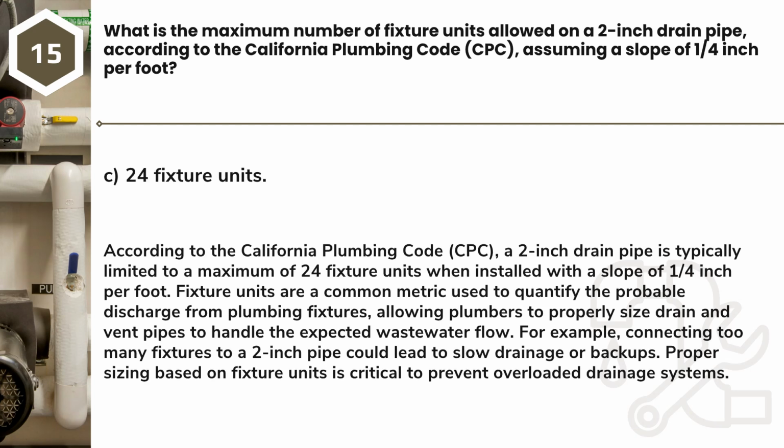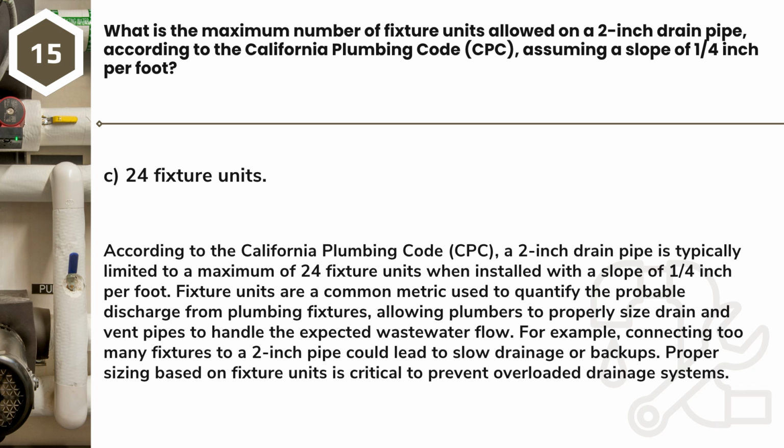Answer: C. 24 fixture units. According to the California Plumbing Code, CPC, a 2-inch drain pipe is typically limited to a maximum of 24 fixture units when installed with a slope of 1/4 inch per foot. Fixture units are a common metric used to quantify the probable discharge from plumbing fixtures, allowing plumbers to properly size drain and vent pipes to handle the expected wastewater flow.